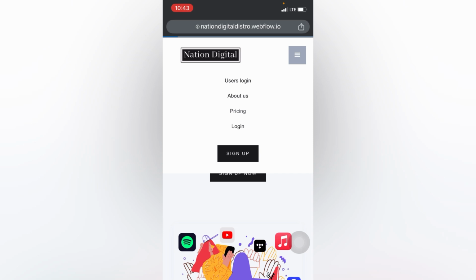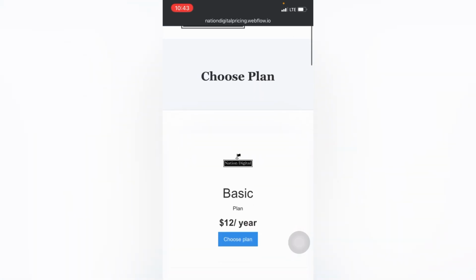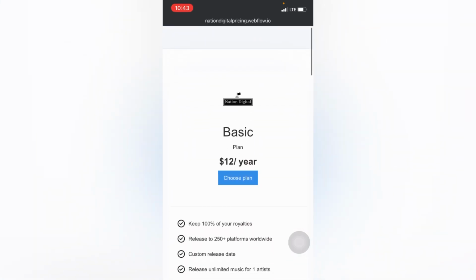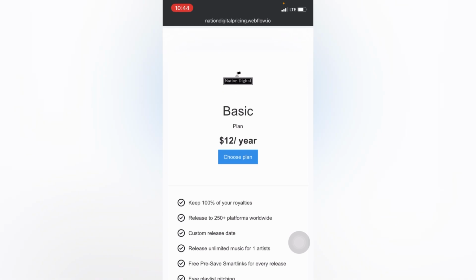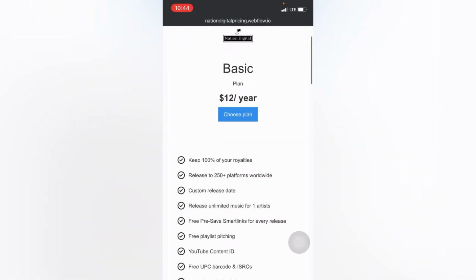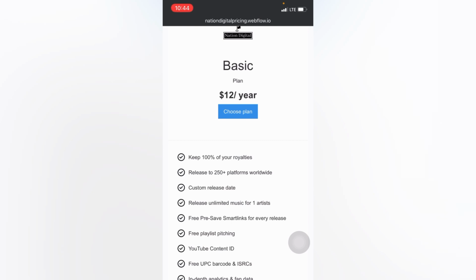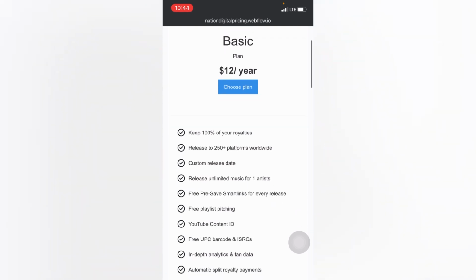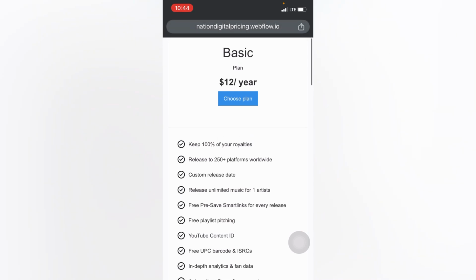Now, if you compare Nation Digital Distribution pricing to Landa pricing, you are going to notice that you could get started with Nation Digital Distribution's basic plan for just $12 a year, which is quite cheaper than Landa. You're also going to be getting 100% of your royalties, and they're going to be distributing your music to over 250 plus stores, which I'll say gives Nation Digital an advantage over Landa, because Landa only distributes your music to over 150 plus stores, while Nation Digital Distribution is going to be distributing your music to over 200 plus stores.